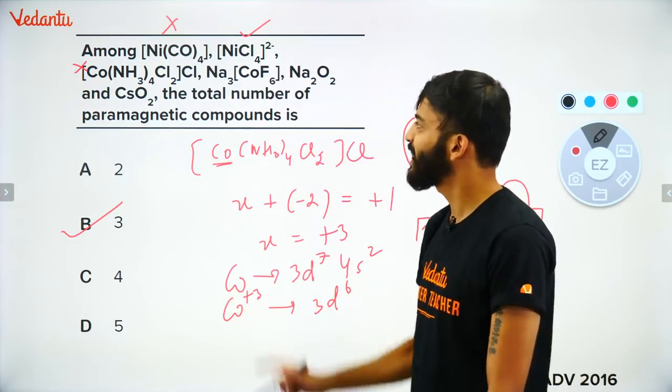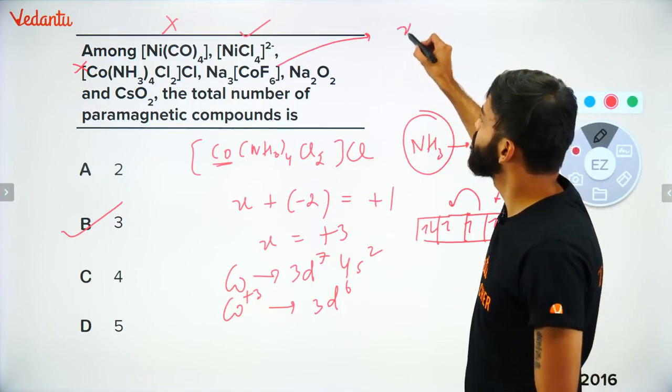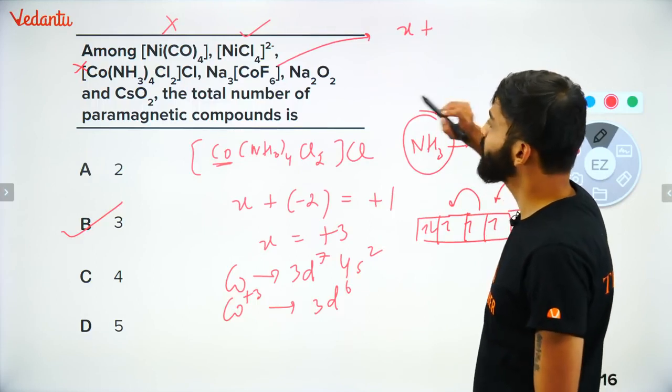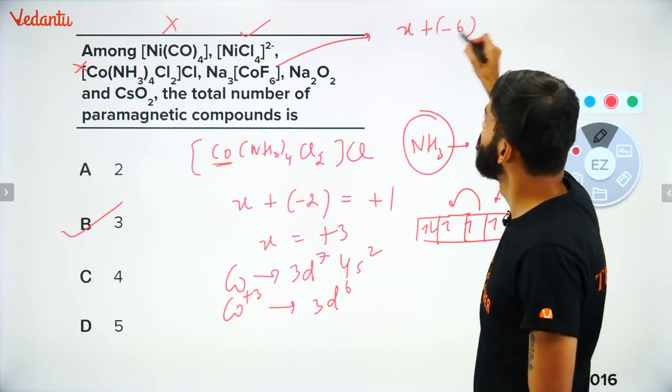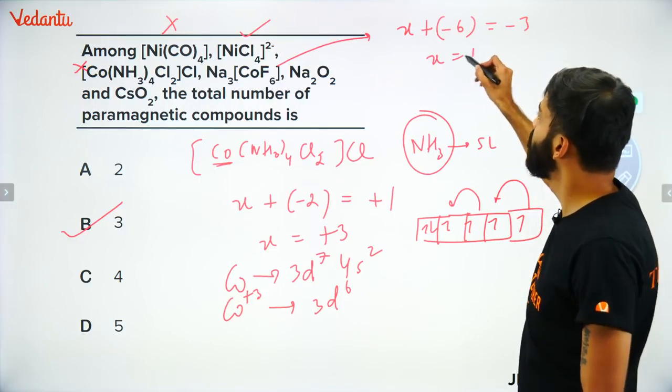Now next up, I think you can see, check this out. I'm writing directly: x plus minus 6 will be equal to minus 3. So x will come as plus 3.